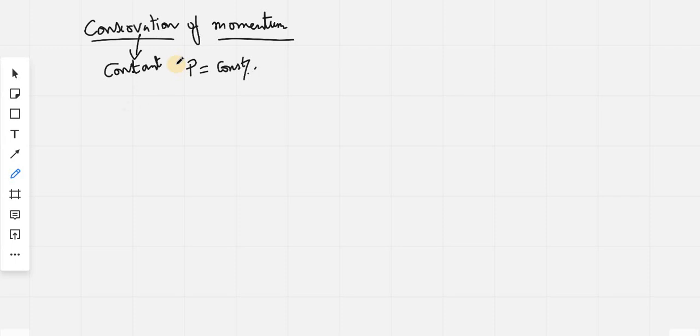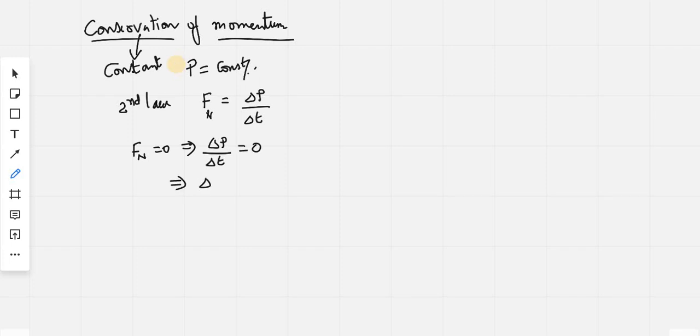Let us understand this. According to Newton's second law, we know that force equals the rate of change of momentum, delta P by delta T. This force is actually a net force or unbalanced force. Say I am using subscript n, which says the net force. Now suppose that the net force acting on the body is 0. This implies delta P by delta T equals 0. Hence you can write delta P equals 0, and delta P is nothing but the change in momentum, which is final momentum minus initial momentum, equal to 0,